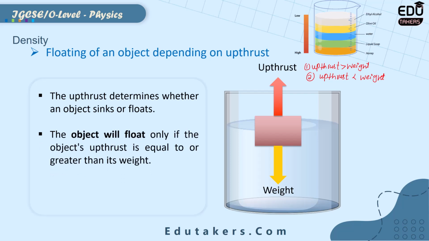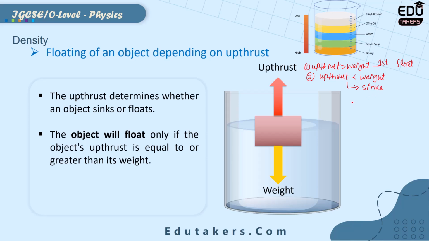The object can only float if the upthrust is equal to or greater than its weight. If the first condition is satisfied, then the object will float. But if the second condition is satisfied, then the object will sink.